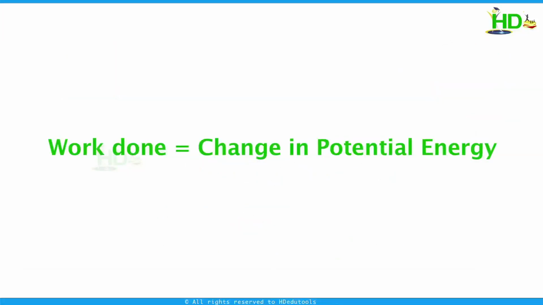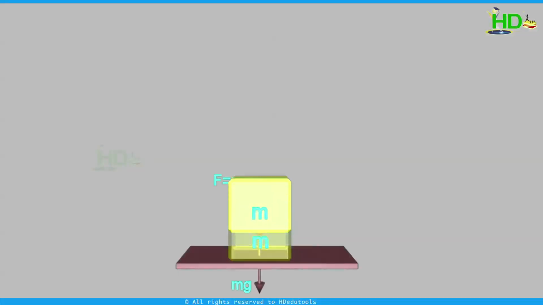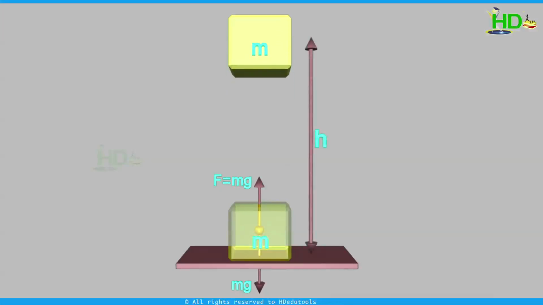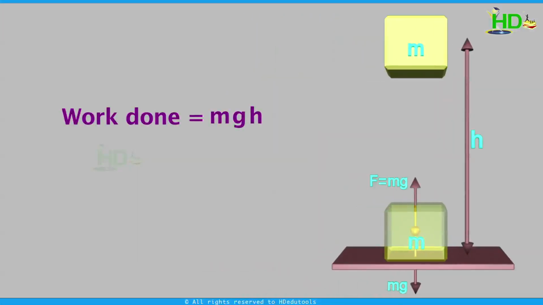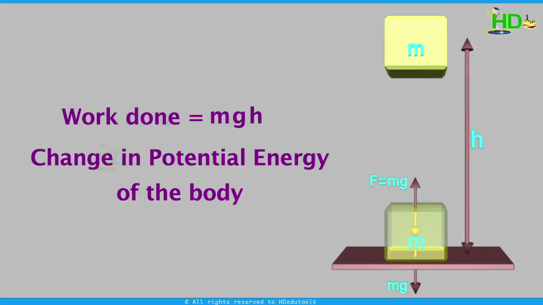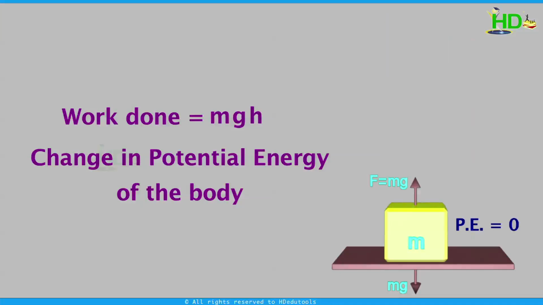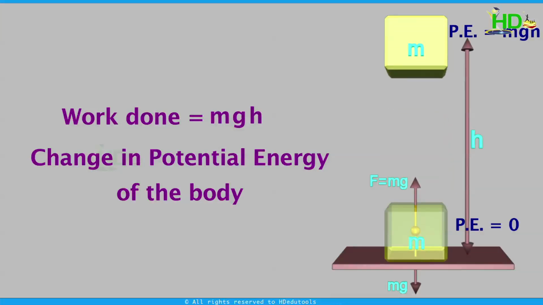Similarly, we can consider work done as equal to the change in potential energy. For example, if a body is lifted from the ground to height h, the work done is nothing but mgh. This is nothing but the change in potential energy of the body. On the ground, the potential energy of the body is 0. When it is lifted to height h, the potential energy is mgh.